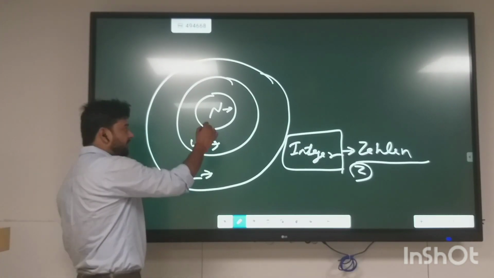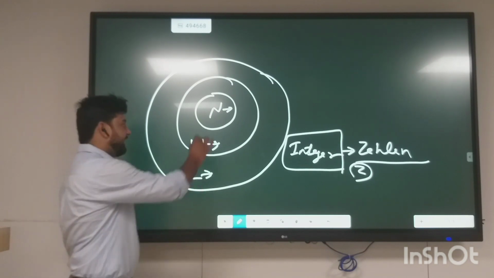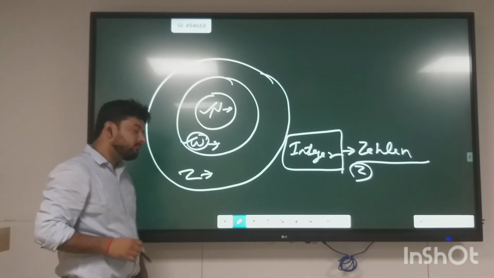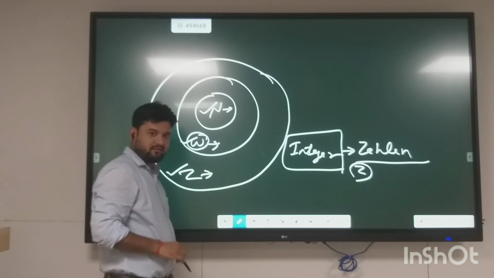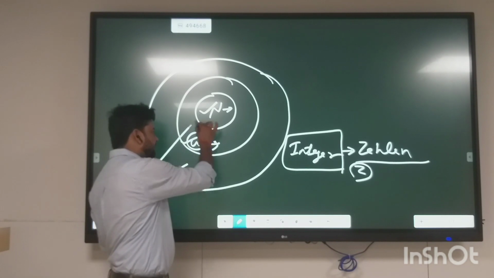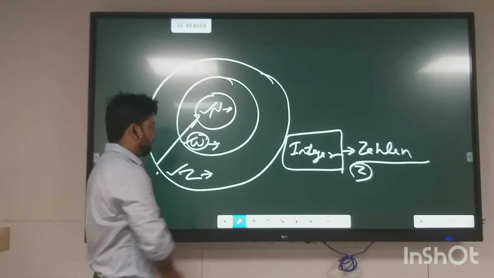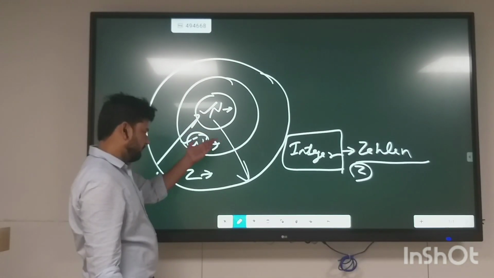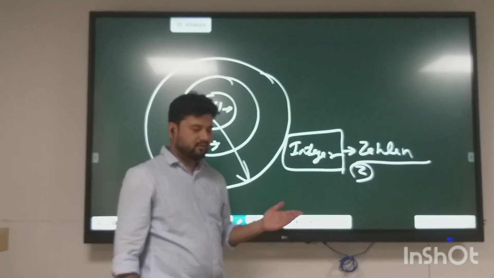So all natural numbers are whole numbers, all whole numbers are integers. But if we go backwards, it is not true. If we go forward, it is true.